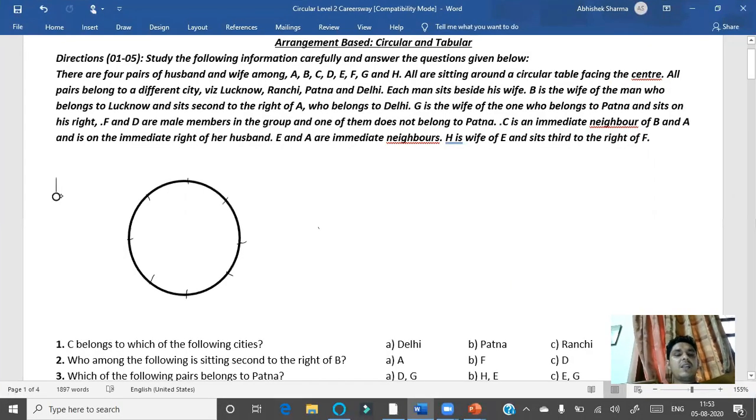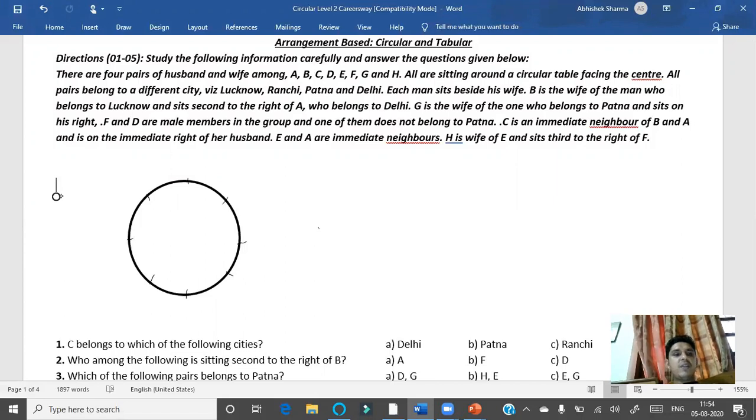Questions number 1 to 5: study the following information carefully and answer the questions given below. There are four pairs of husband and wife among A, B, C, D, E, F, G, H. So we have eight people. I have drawn a circle and divided it into eight equal parts. All are sitting around a circular table facing the center. All pairs belong to different cities, viz. Lucknow, Ranchi, Patna, and Delhi. Each man sits beside his wife.